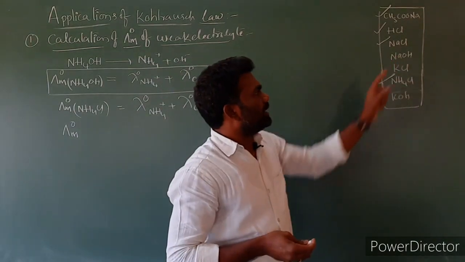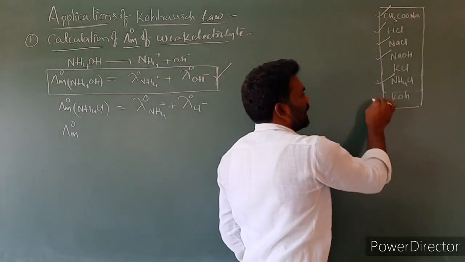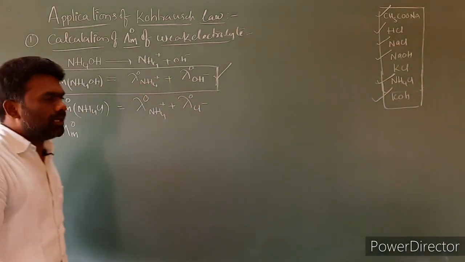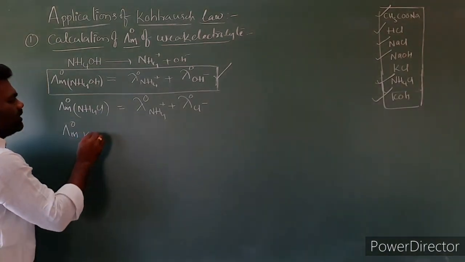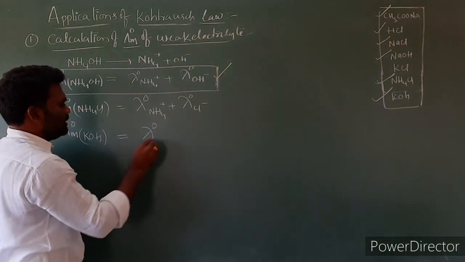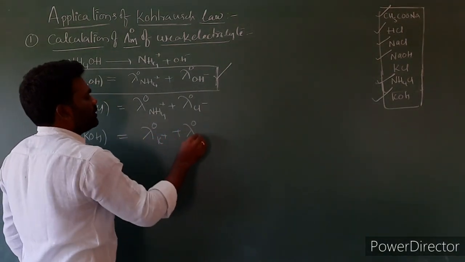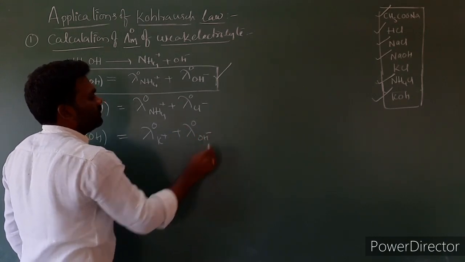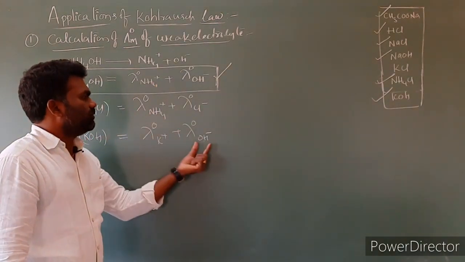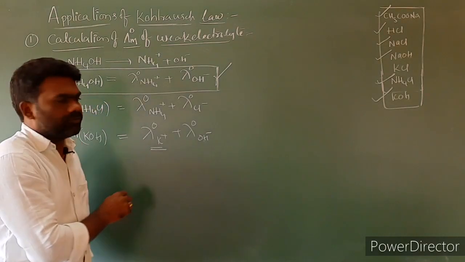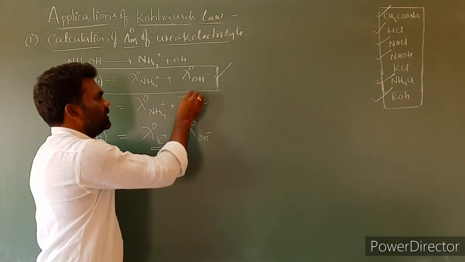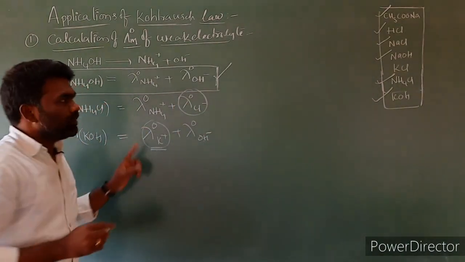So we have to select another strong electrolyte that contains OH minus. Here two possibilities: NaOH or KOH, K plus OH minus, Na plus OH minus. Both are strong electrolytes. So I am taking KOH here. We can take NaOH also. That is equal to lambda naught K plus, lambda naught OH minus. So we selected two strong electrolytes that contain the common ions NH4 plus and OH minus. K plus and Cl minus are not required for us. We require only the NH4 plus value and the OH minus value, so these we have to remove. So we have to subtract.